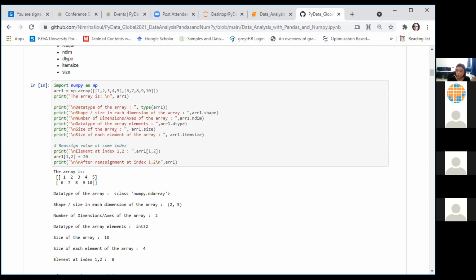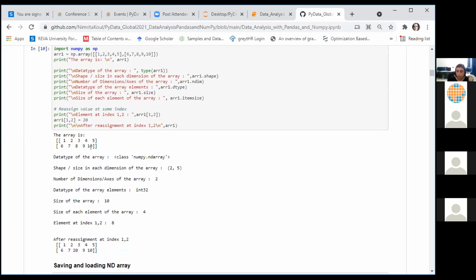An ND array is a mutable object. That means you can at any time change the values at a particular index or in a range of indexes, in a slice of the array. So in this case, we can see that I have reassigned the value 20 to index positions 1 and 2. The first index here refers to the row number and the second index refers to the column number. When I run the cell, my output shows me what values I am manipulating here. So my original array is this. I can see that it is formatted in the form of 2 rows and 5 columns.